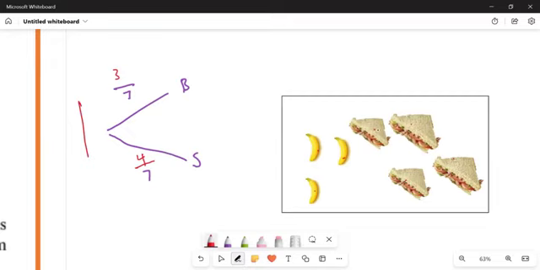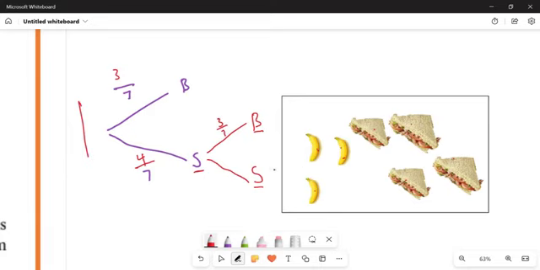What are my options now? I can either choose a banana, or I can also choose a sandwich, provided I started by choosing a sandwich. What is the probability that I will choose a banana? Let's check. How many bananas do I have? 1, 2, 3. There are 3. And how many things do I have all in all? 7. The probability that I will choose a banana is 3 all over 7.